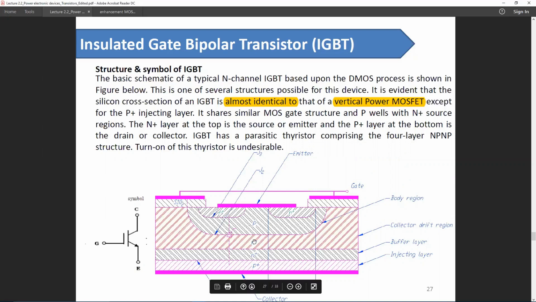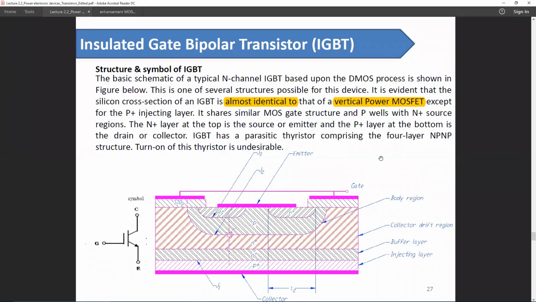So this drift region will be flooded with both holes and electrons. So holes will be coming from this P region and electron will be coming from this emitter region or this N plus region, since this N plus and this drift region is bridged by this channel.